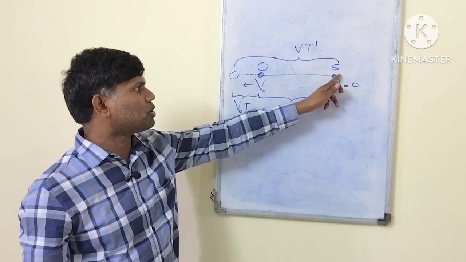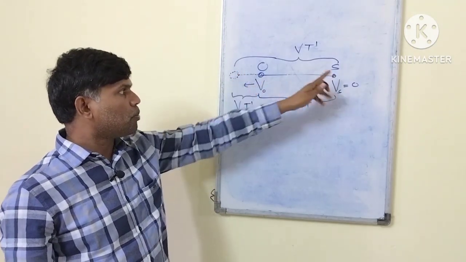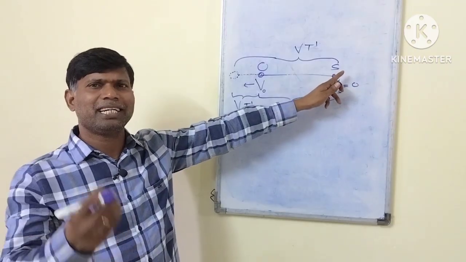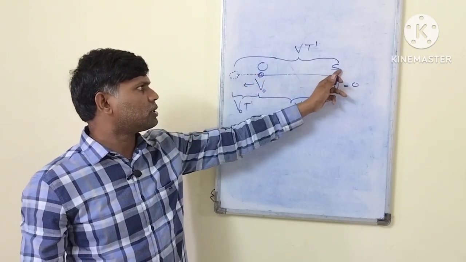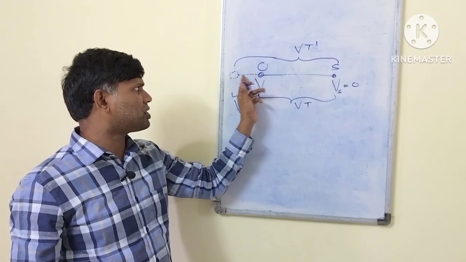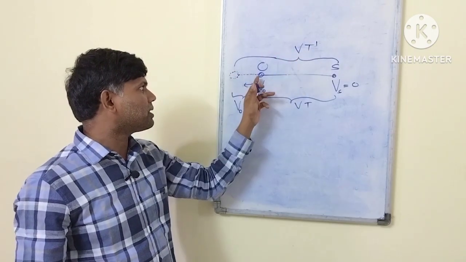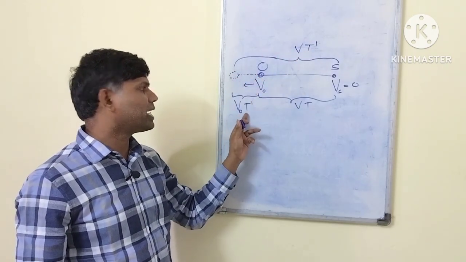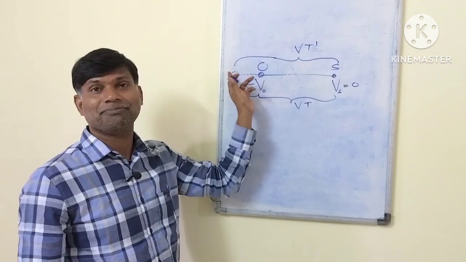Because sound has to travel from here to here in time t prime, the moment when he spoke something, that time he started moving along this direction. So the sound is traveling and this observer is traveling. Both met here. So in time t prime, he traveled a distance V naught into t prime, and sound traveled a distance V into t prime.